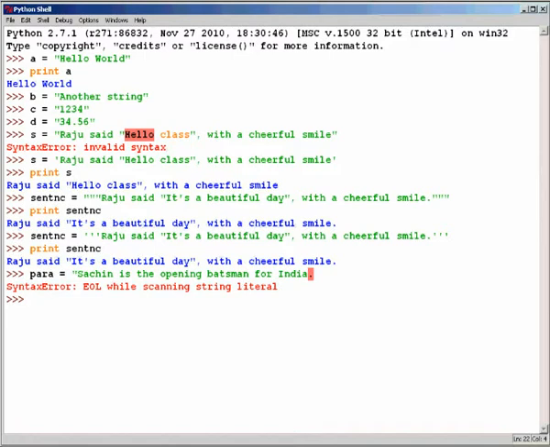To solve this problem, we can use triple quoted strings. Triple quoted strings can also span multiple lines. The correct way to define multiple line strings is as follows.